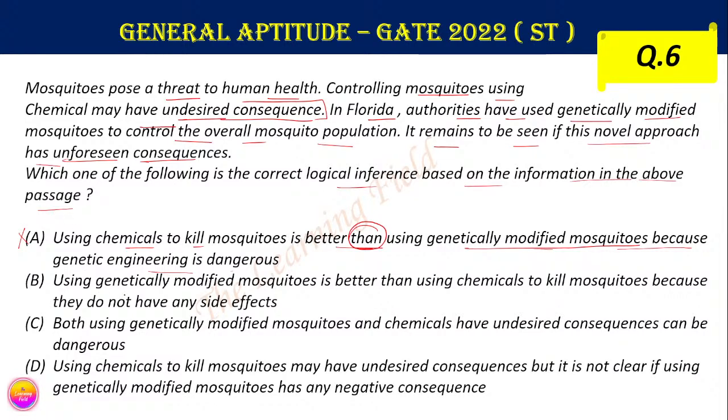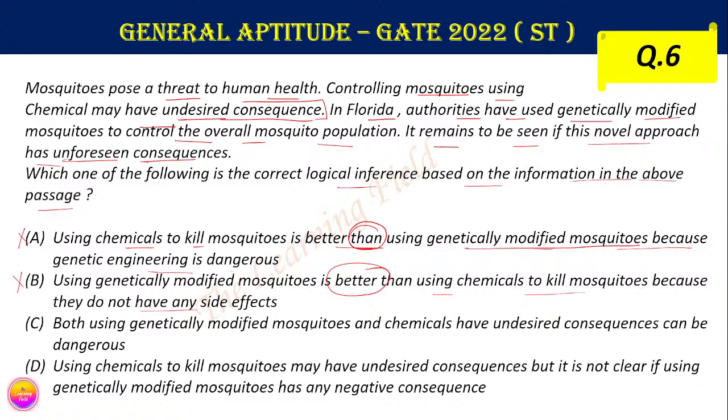Now option B says that using genetically modified mosquitoes is better than using chemicals to kill mosquitoes because they don't have any side effect. But this is also a comparison trick. Here in this passage there are no comparison-type words. That's why B is also an incorrect option.